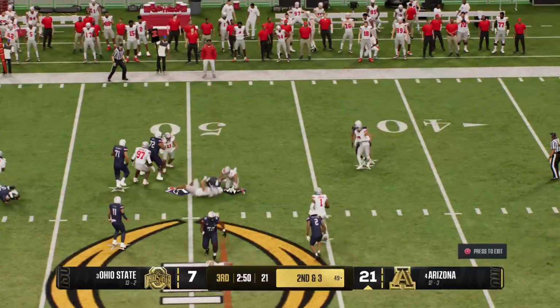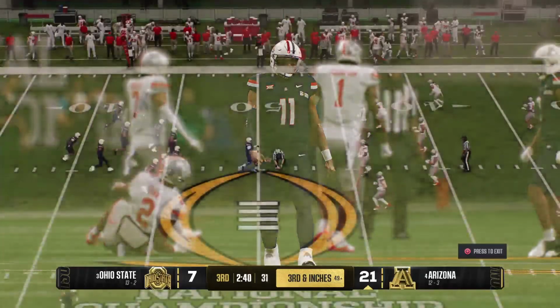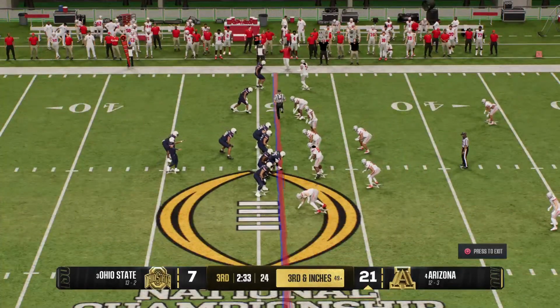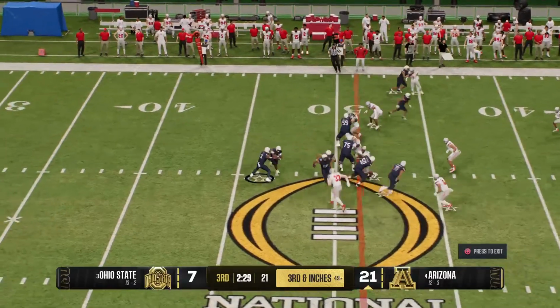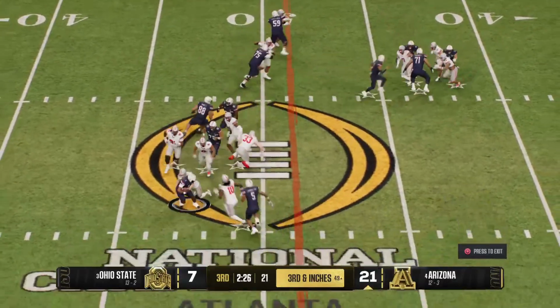Keeping it on the ground here. They bring him down just short of the marker, inches away from a first down. Can they convert on third down to keep this drive rolling? Ball handed to the running back.